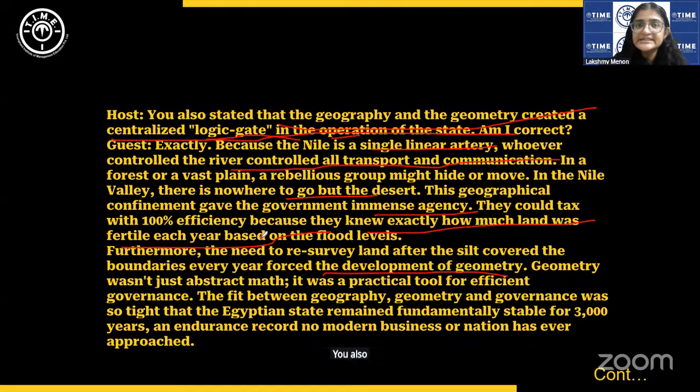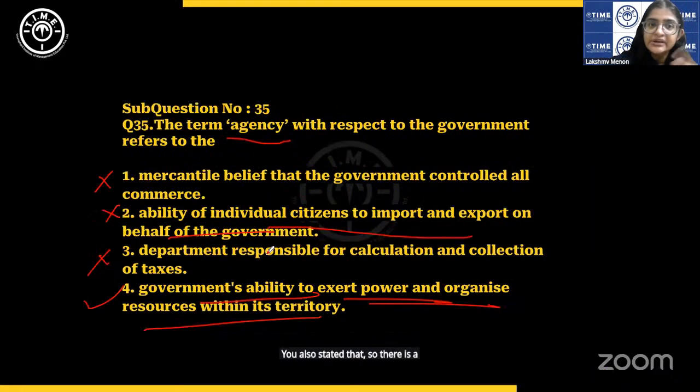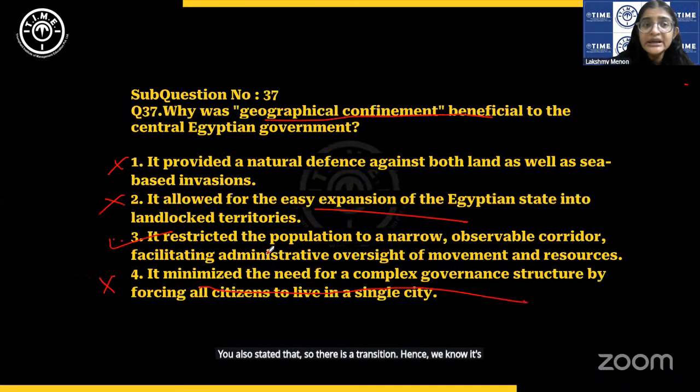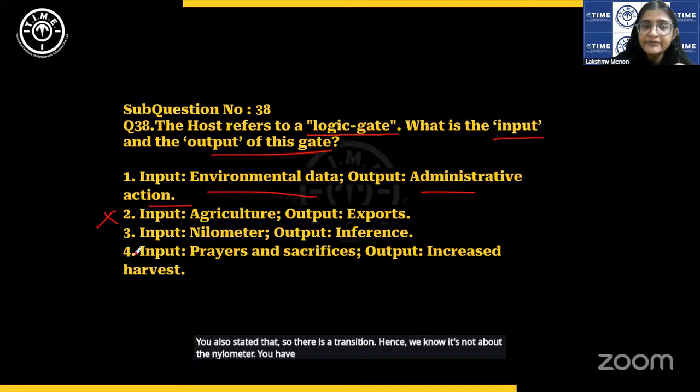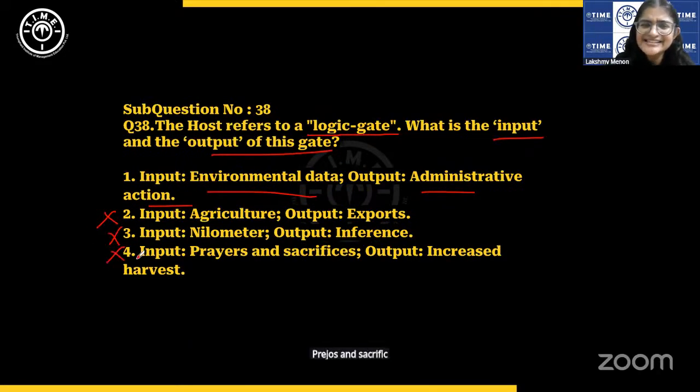So there is a transition. Hence, we know it's not about the nilometer. You have to be a little careful, okay? Prayers and sacrifices, increased harvest does not make any sense out of context. Hence, one is the answer. Tricky question. So, good job, those who got this right, and others hope you were careful.